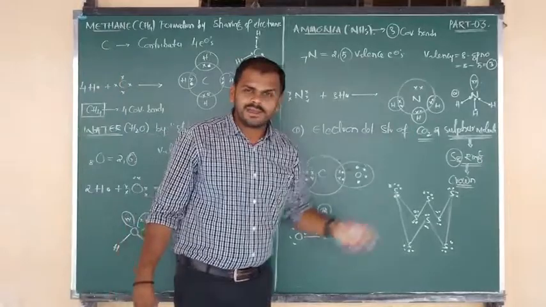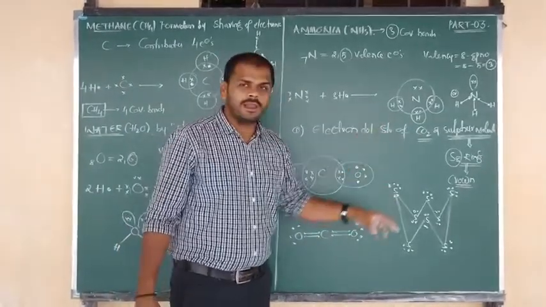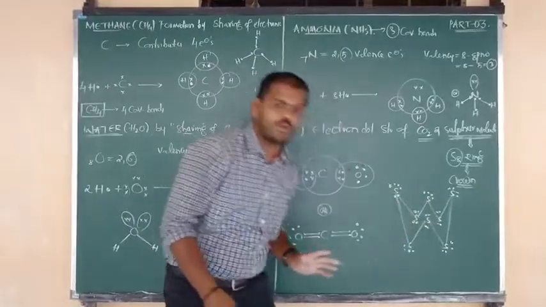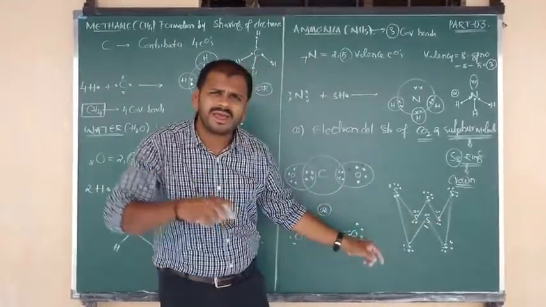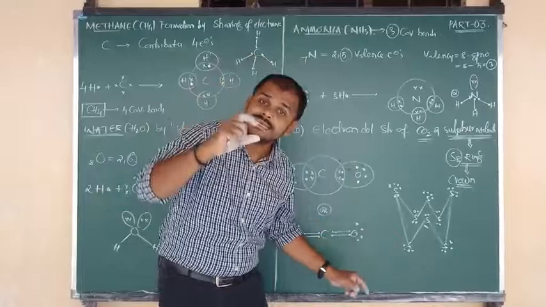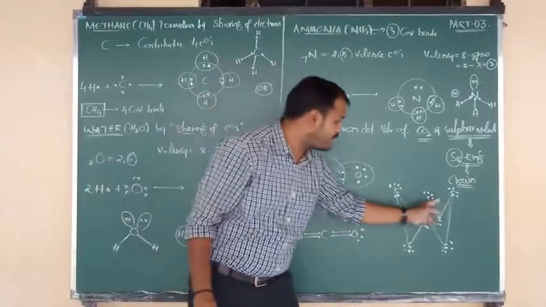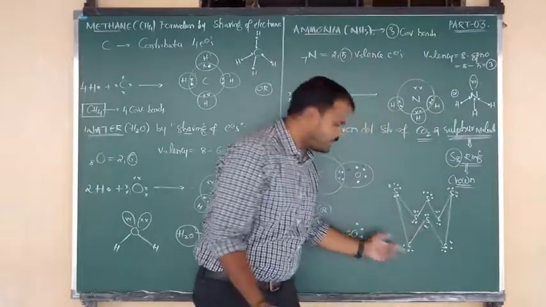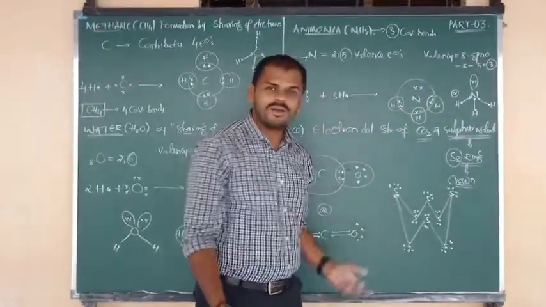So how will the S8 molecule be formed? In the S8 molecule, each sulfur atom contributes 2 electrons for the formation of two covalent bonds. You can check the diagram now. Around each S atom, there will be two covalent bonds. One line, two covalent bonds, like that.